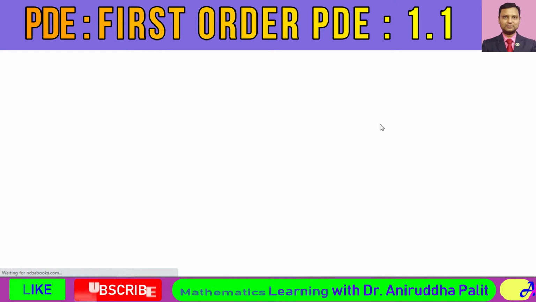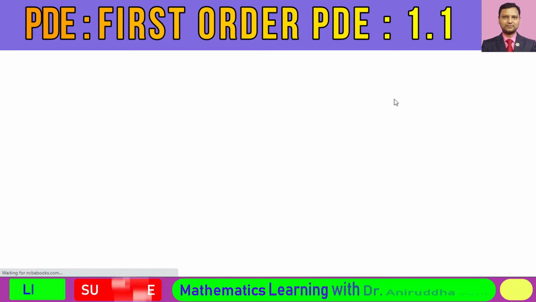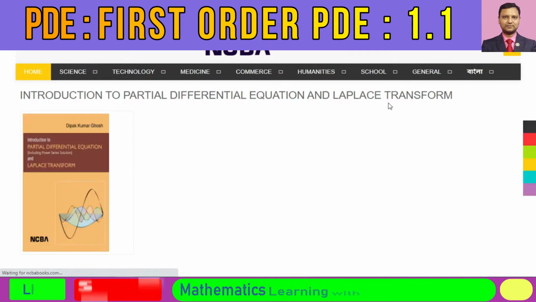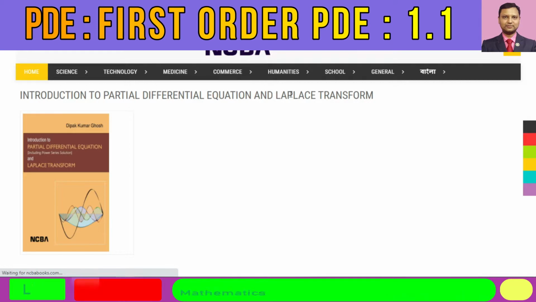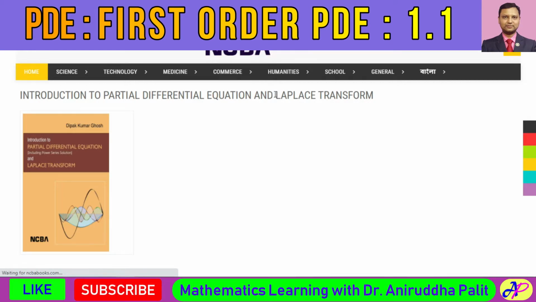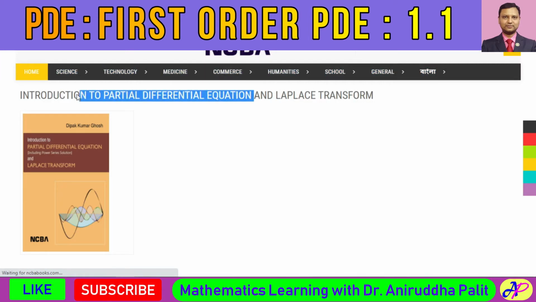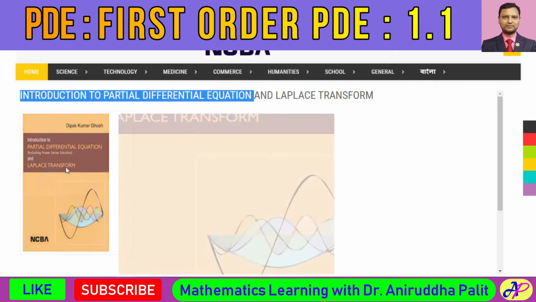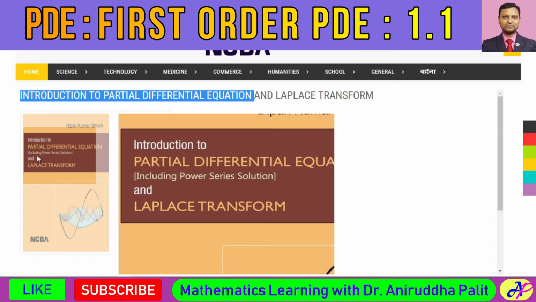The internet connection is very slow. Let's get the internet connection done. Yes, this one: Introduction to Partial Differential Equation. Along with that, one more part is there, Laplace transform. It is not currently included in your syllabus. But this book would not be self-sufficient for the entire chapter, I suppose.